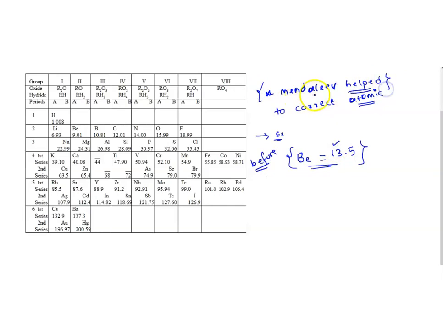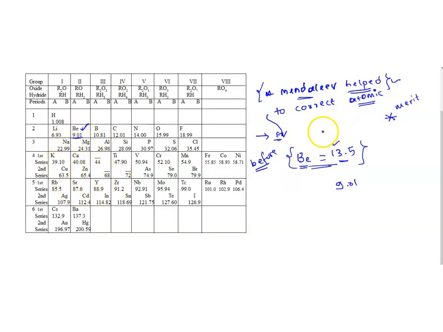Once he prepared this periodic table, this table helped us to correct the atomic mass of beryllium, which was corrected to 9.01. You can see the atomic mass of beryllium is 9.01. This was corrected by the Mendeleev periodic table. So this is again one of the greatest merits and successes of this table, which has corrected the atomic masses of so many elements.